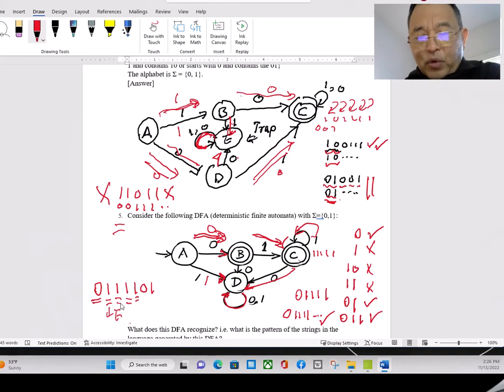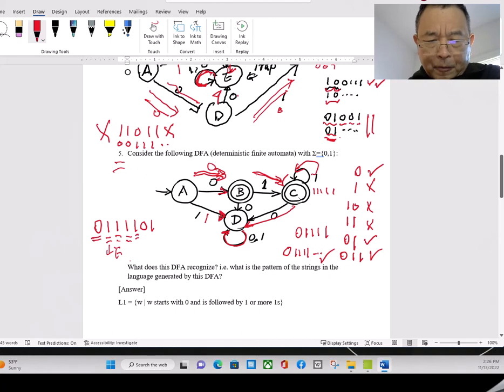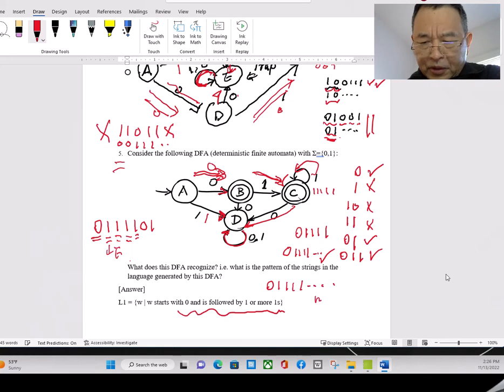Some of you still didn't get the rule. The rule is, if the string ends up in the final state, it accepts. If the string runs out and ends up in a non-final state, it rejects. Hope this makes sense. So after all, this accepts strings that start with 0 and are followed by one or many 1s. No zeros follow.